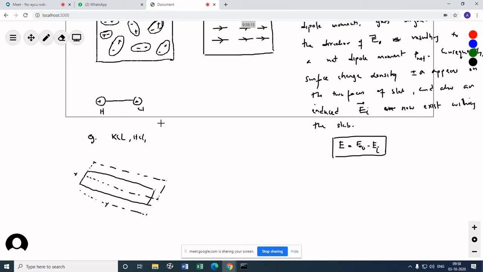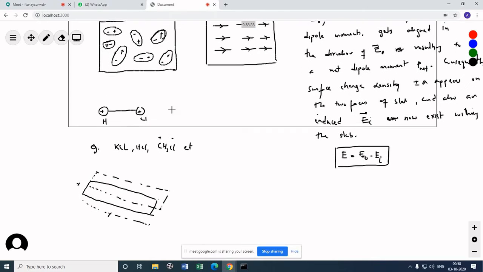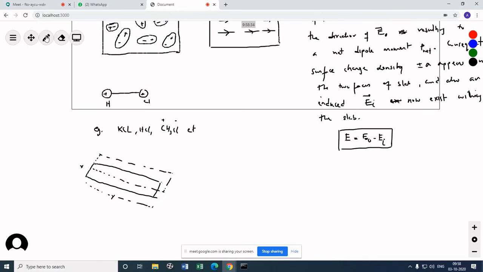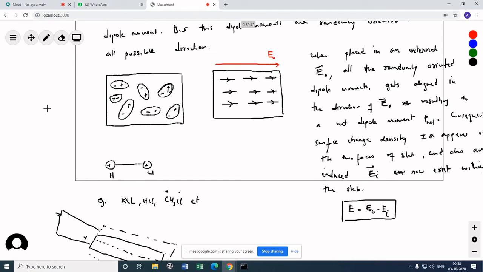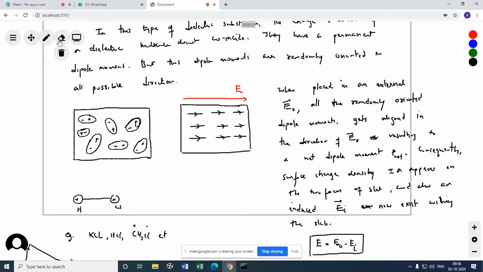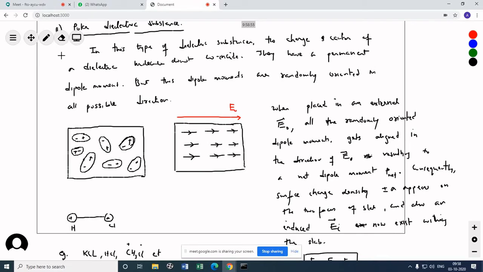Then CH3Cl. All these are examples. You see how I am saying this is the positive charge center, this is the negative charge center. So these are all examples of polar dielectric substances. You can easily pull this and wrap them. Once you wrap them, this is one plate, this is the other plate, join them to some battery. You need a very high voltage also. Then that becomes your parallel plate capacitor. So we have been introduced to polar and non-polar dielectric substances.